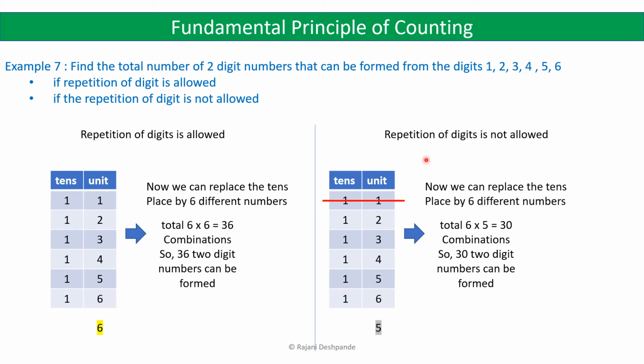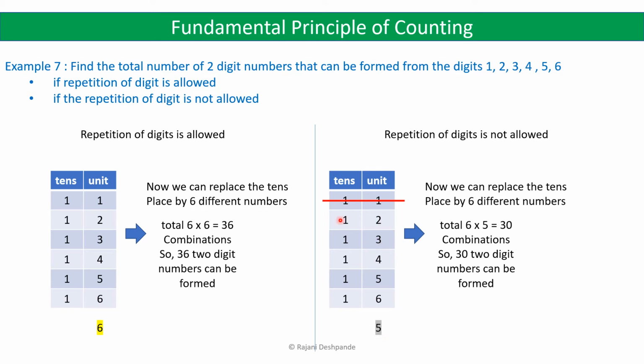Now let us take the case where repetition of digit is not allowed. Suppose in the tens place we choose to take 1, then you cannot use 1 again in the units place, because according to the condition the repetition of digit is not allowed. So you cannot take 1 here, but you can take 2 or 3 or 4 or 5 or 6. So you have 5 options for the units place. For 1 in the tens place, you have 5 options for the units place.